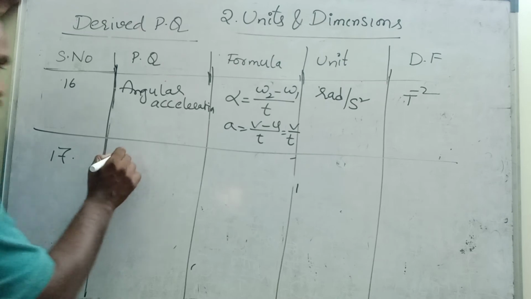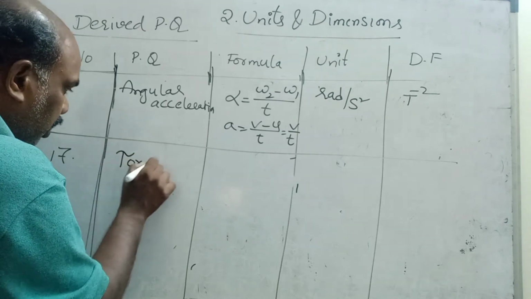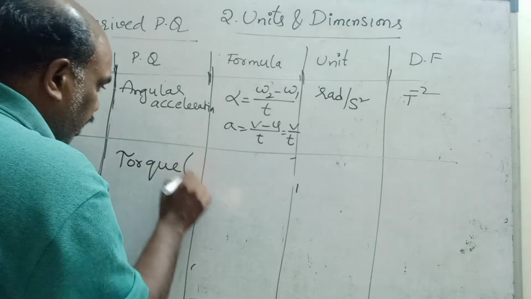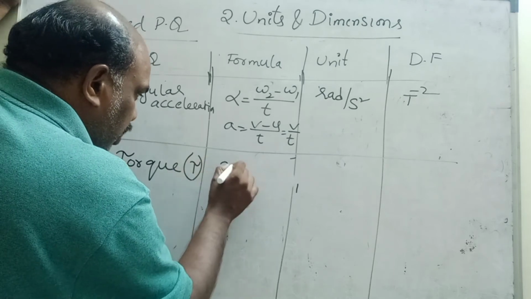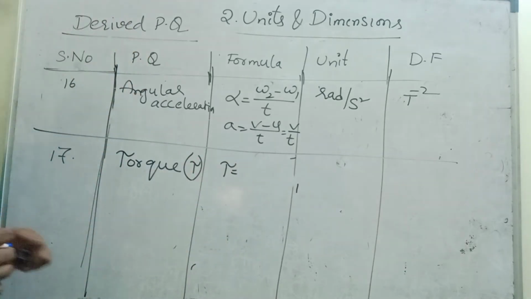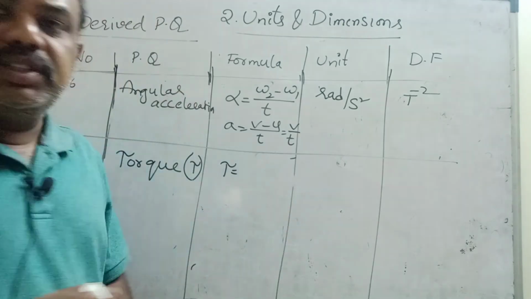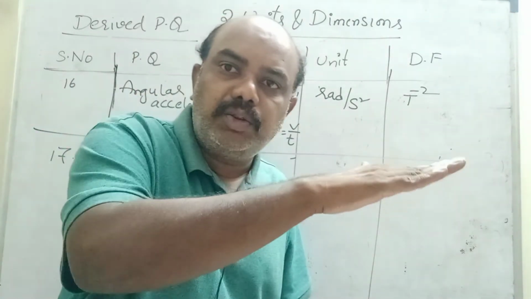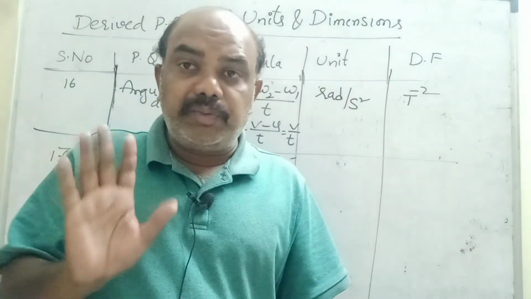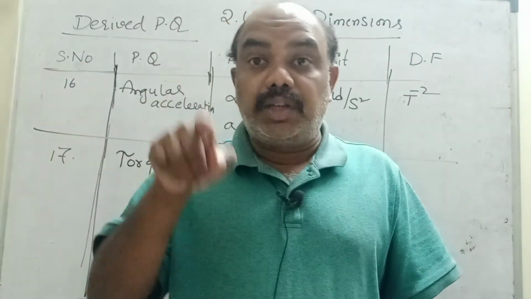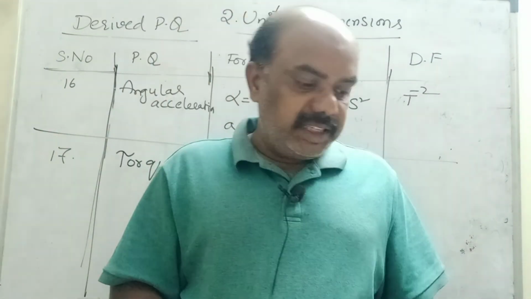Torque. Torque is denoted by tau. This also comes under circular path. Generally we use force in a linear path. Force is equal to mass into acceleration. In a circular path we don't call it force, we call it torque. What is meant by torque?